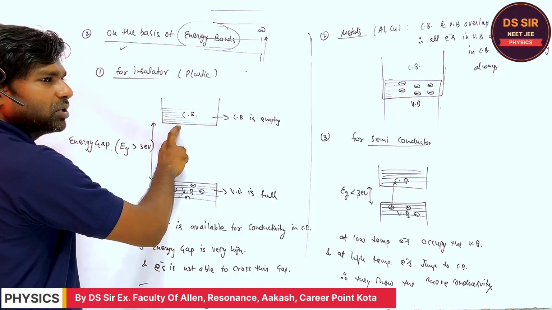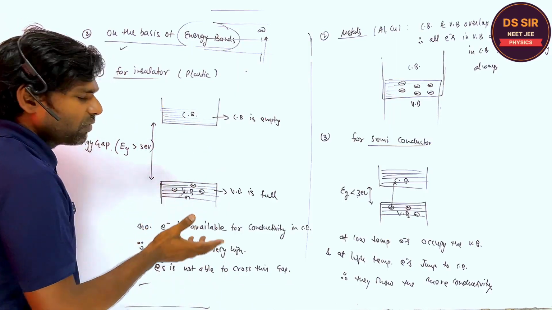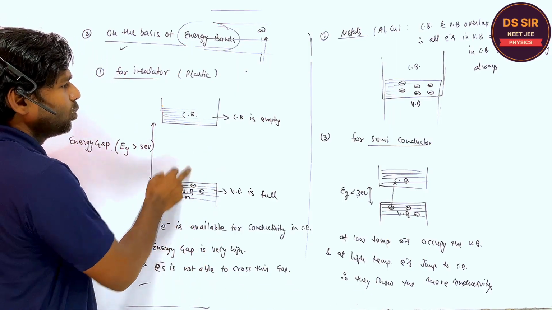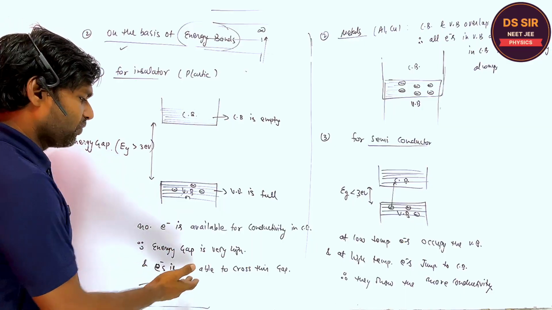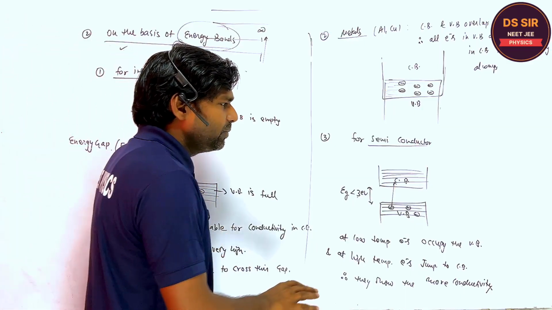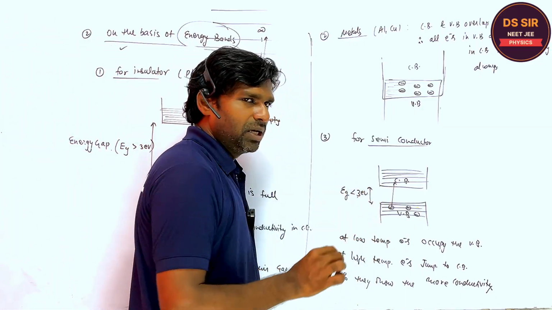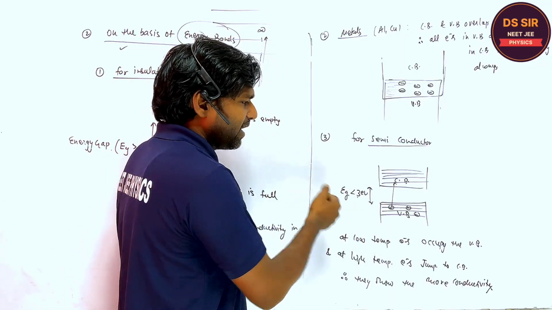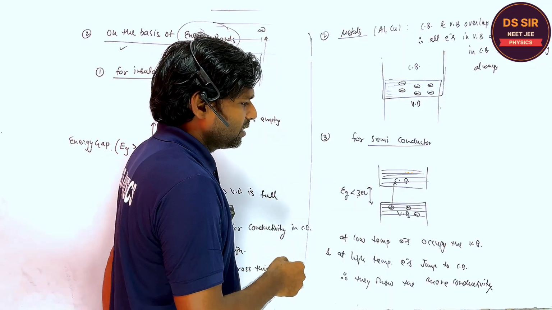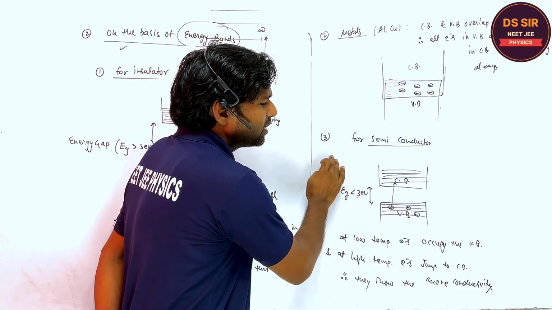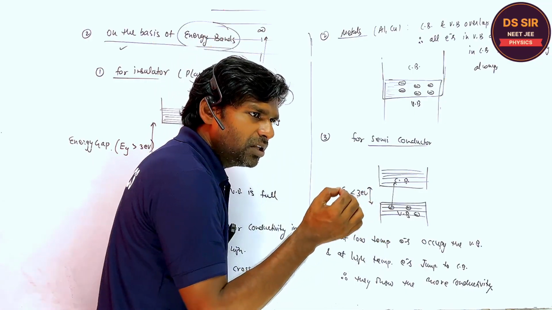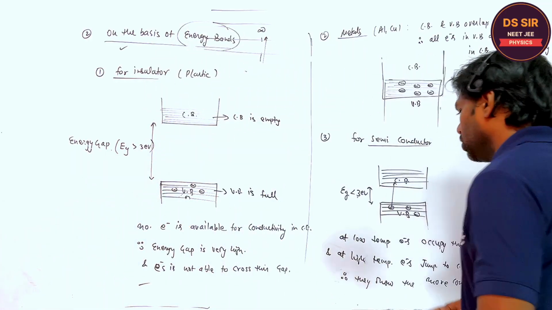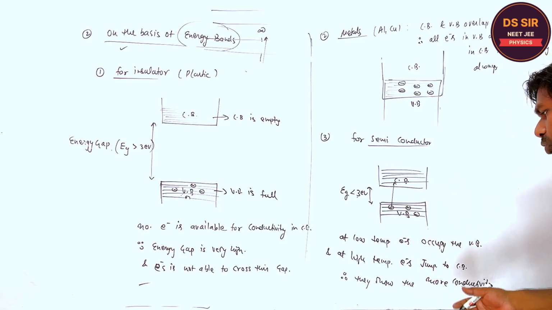The energy gap for the insulator is very high. Even if you provide energy, if you raise the temperature, no electron reaches the conduction band. Therefore, they are insulators. But for the semiconductor, the energy gap is less than 3 electron volt. I will give the energy gap for every semiconductor, right? So you will see it gets the energy even at room temperature. Energy means not the heat, rather the room temperature.